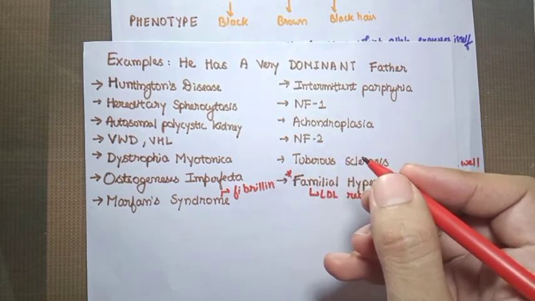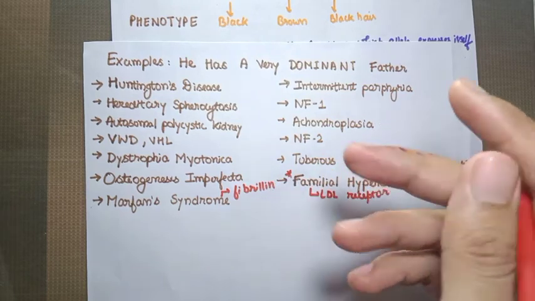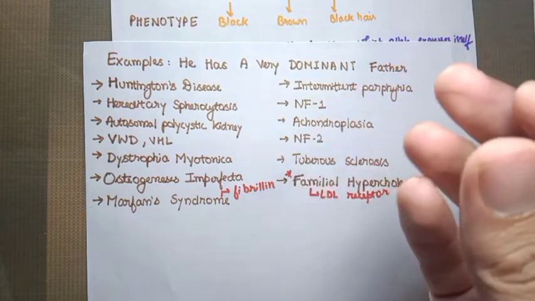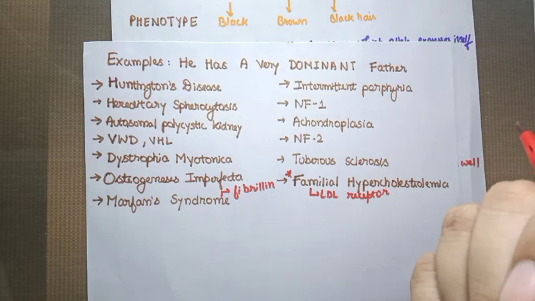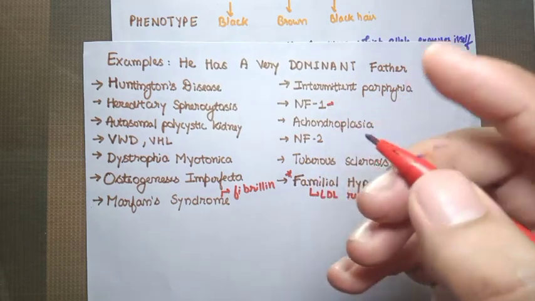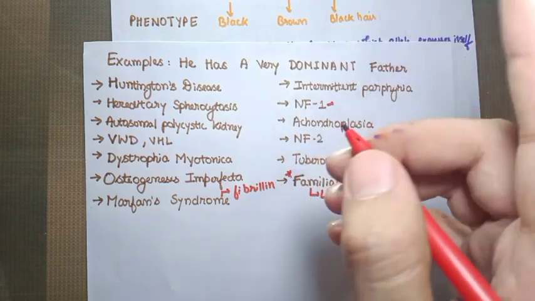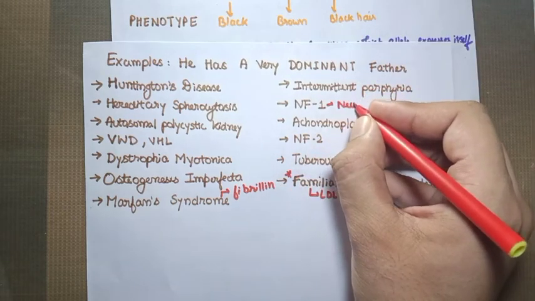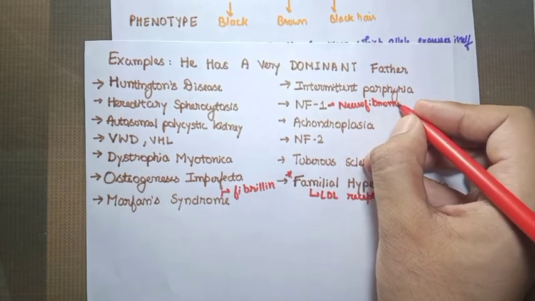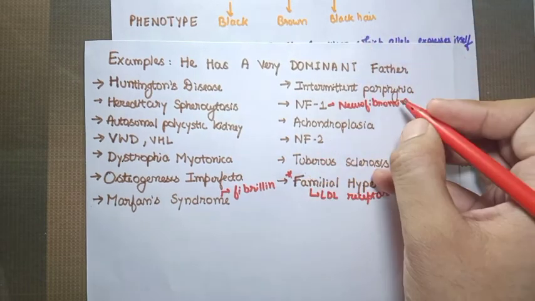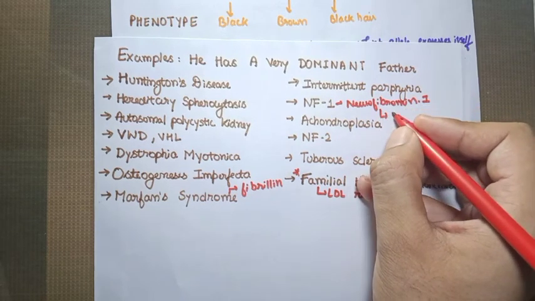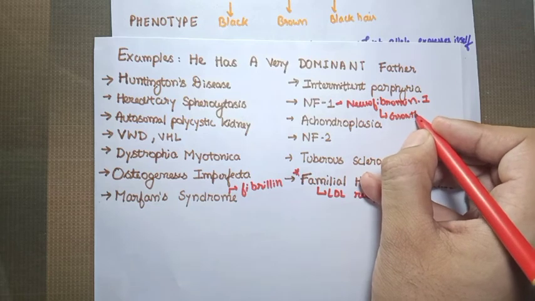Hereditary spherocytosis is due to a change in the spectrin protein, which is responsible for the integrity, or the structural strength, of the red blood cell membrane. Neurofibromatosis 1 is due to a defect in the neurofibromin 1 protein, hence the name neurofibromatosis 1. This protein is helpful in growth regulation.